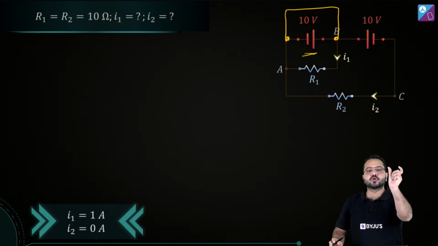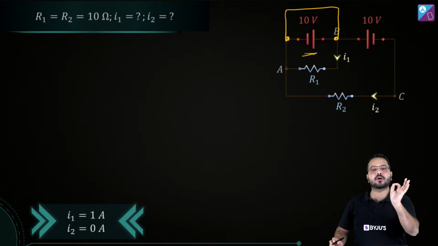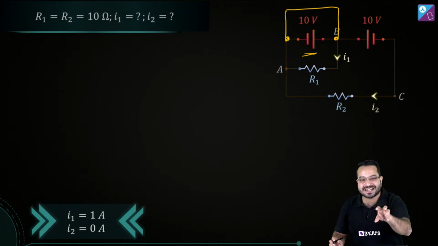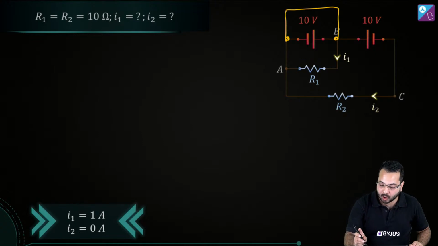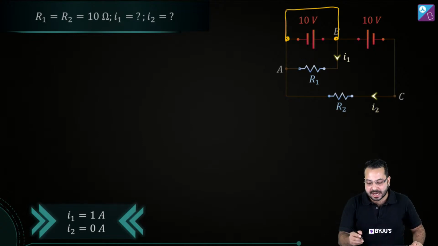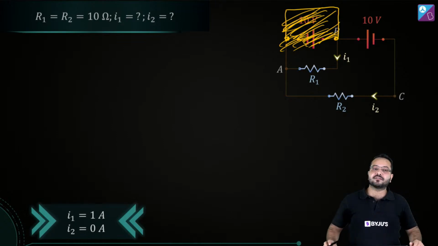So you short any element, be it a resistor, be it a battery. If you're shorting it, it simply means that no current is going to go through it, and you can take that element and throw it out of the circuit. So when I have shorted it, I will take this element and throw it out of the circuit. So just forget about this part of the circuit. I've shorted the first battery.